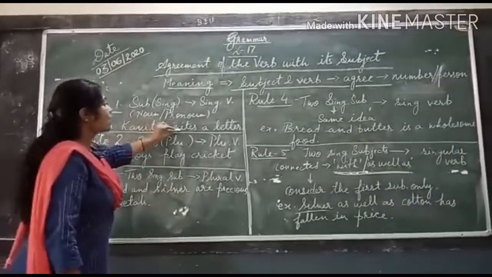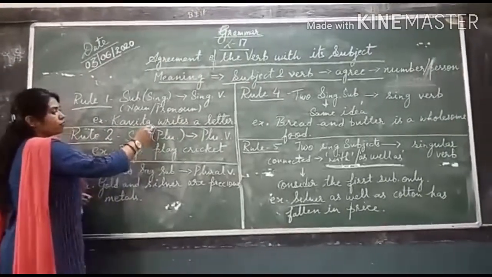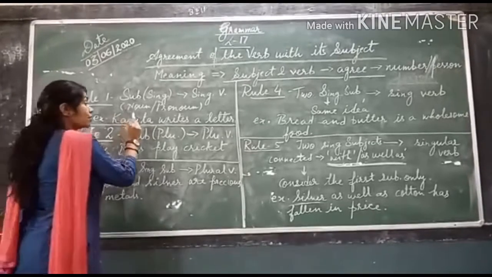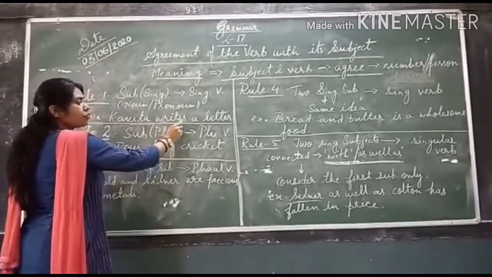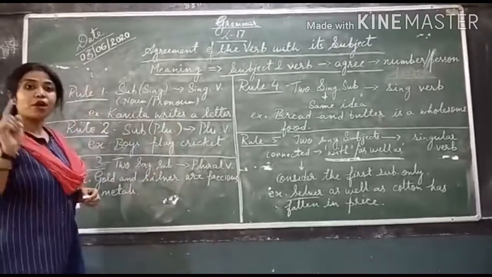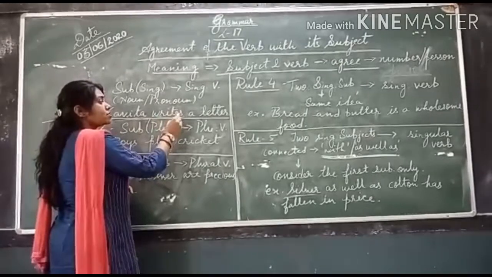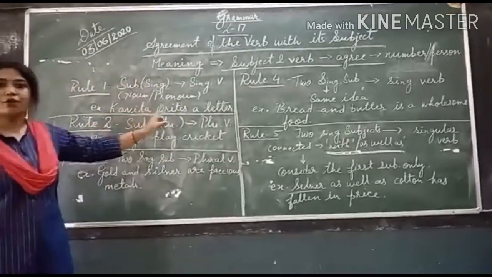Like, Kavita writes a letter. Kavita is the name of a girl. She is singular. This singular subject is always followed with a singular verb. And how do you come to know that the verb is singular? The verb which ends with S or ES, we consider it as a singular verb.